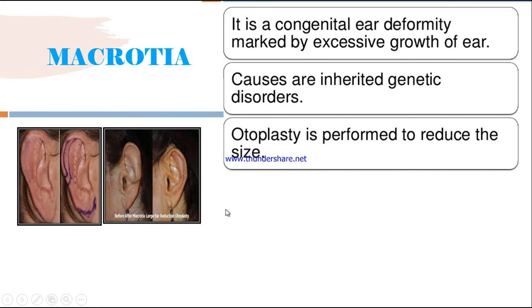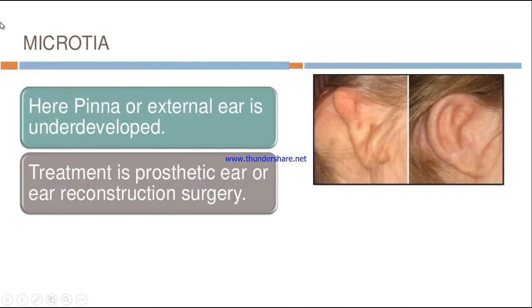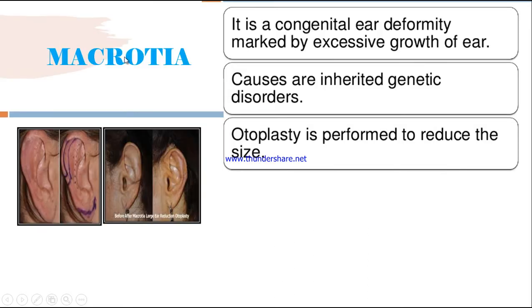Now coming to macrotia. Macro means too much, and micro means less. Macrotia is a congenital ear deformity marked by excessive growth of the ear. You can see here the size of the pinna is very large. So this is macrotia. The causes are inherited genetic disorders, and the treatment is otoplasty. We will perform a reconstruction so that the patient will have normal ears.